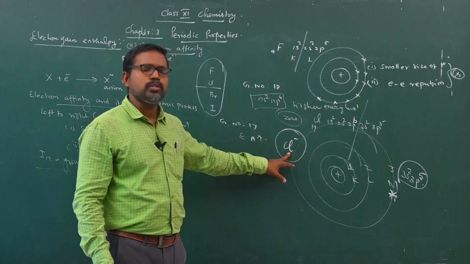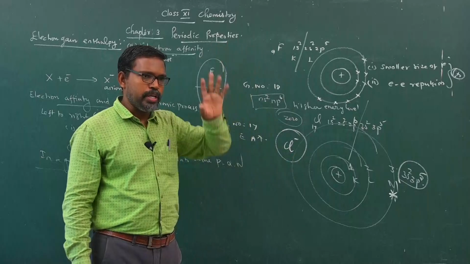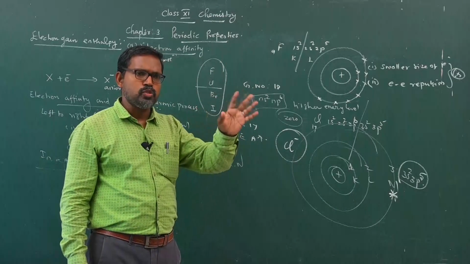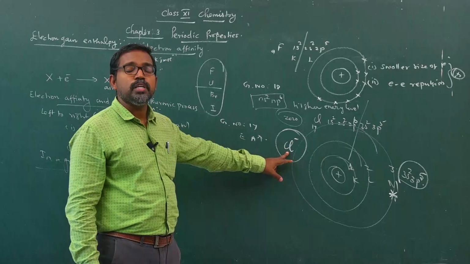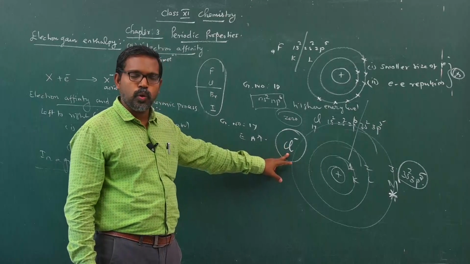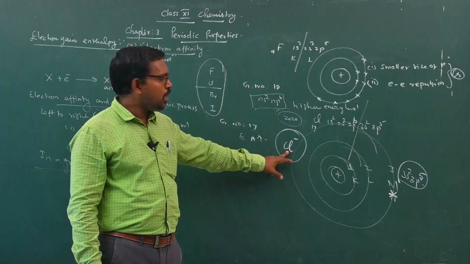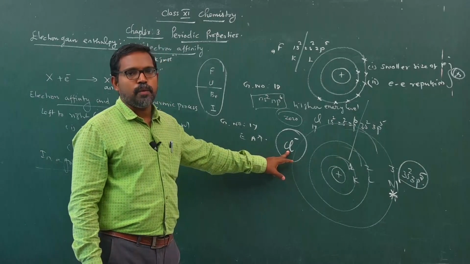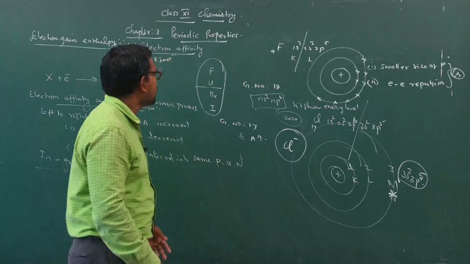Naturally, chlorine shows high electron affinity values. Among the periodic table, which element shows the highest electron affinity value? This element is chlorine. Chlorine is the element with the highest electron affinity value.